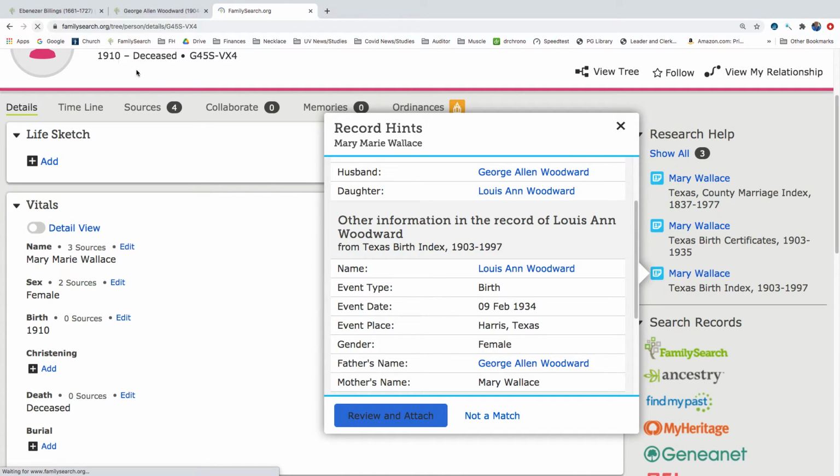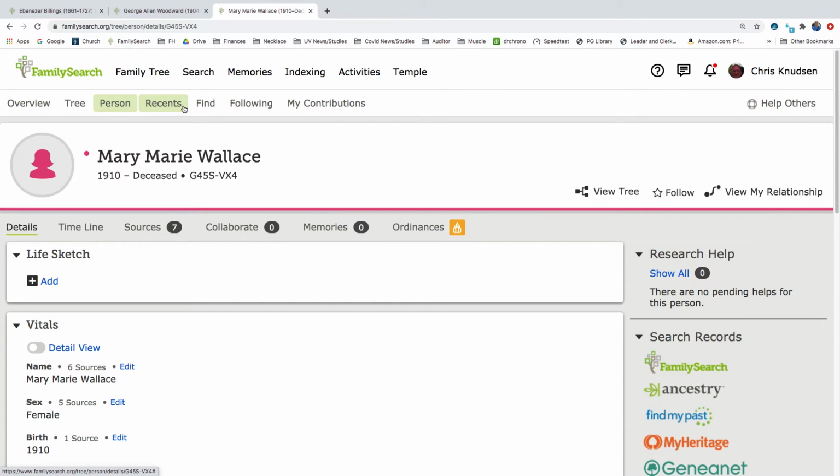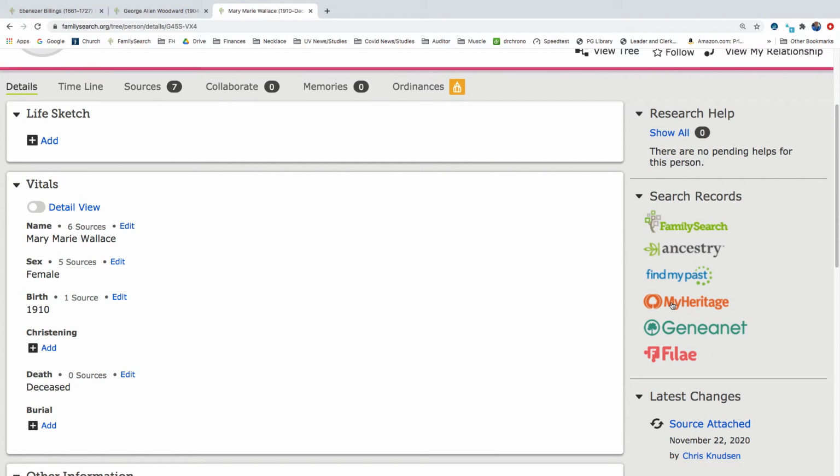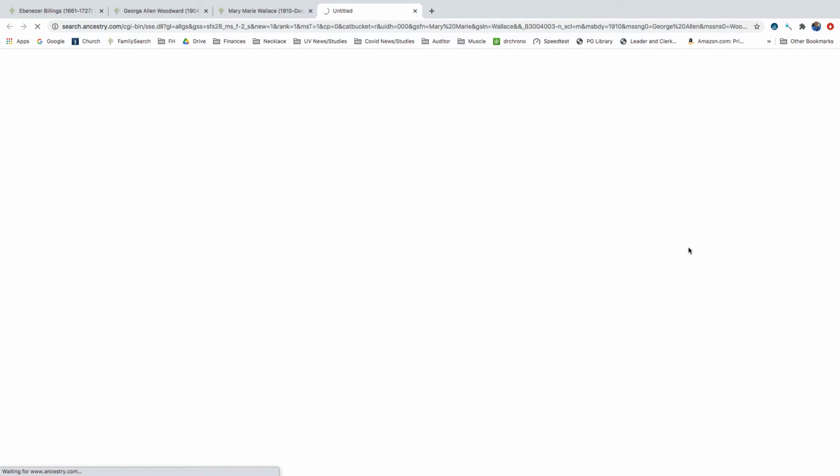Let's go ahead and hit refresh here. No more research helps from FamilySearch. No more record hints from FamilySearch. Let's do one last search on Ancestry.